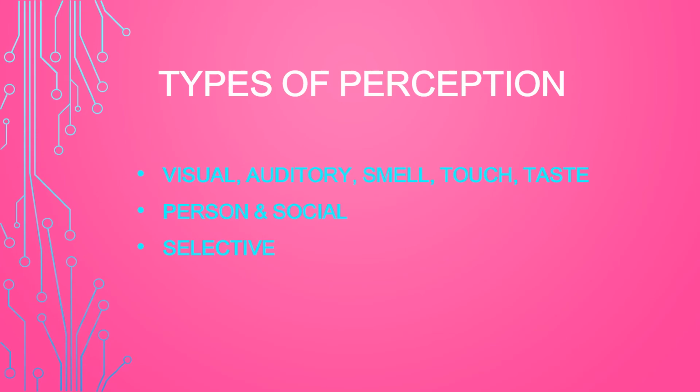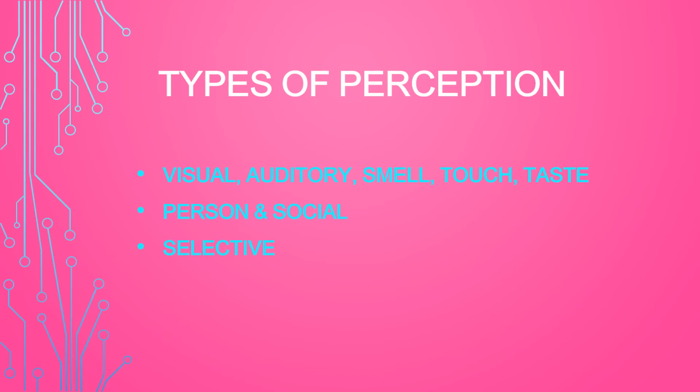Now the types of perception. They are often separated by different senses. For example, it includes visual perception, auditory perception, smell, touch, and taste perception. We perceive our environment using each of these, often simultaneously.